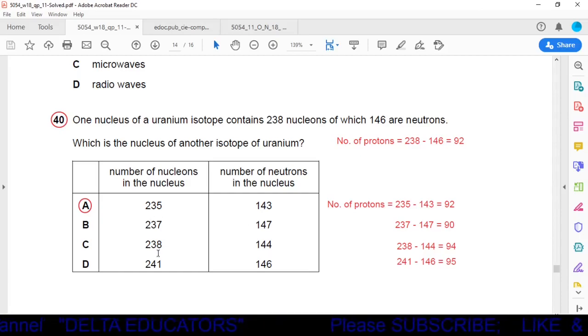For the other options B, C and D, I have also calculated, and you can check here that in all the other cases the number of protons is different, not the same. So options B, C and D are not possible. Option A is the correct answer.